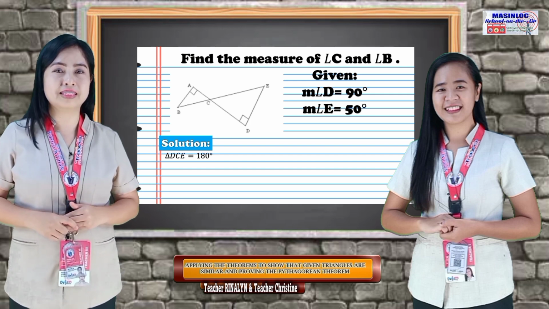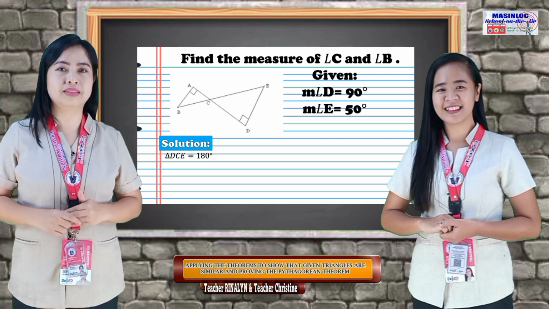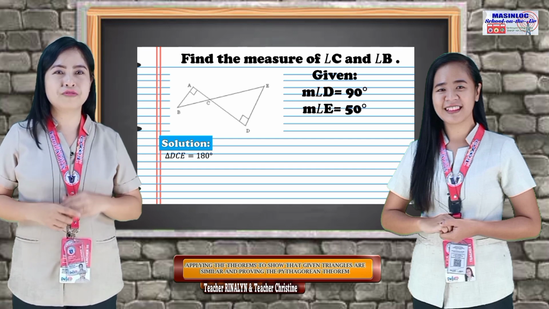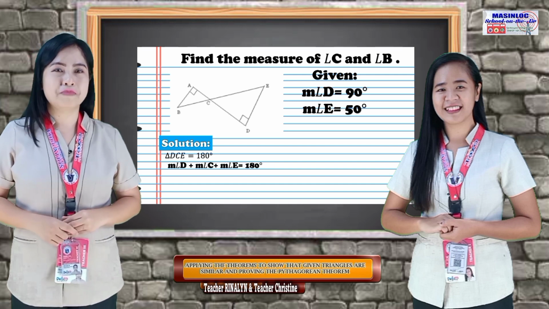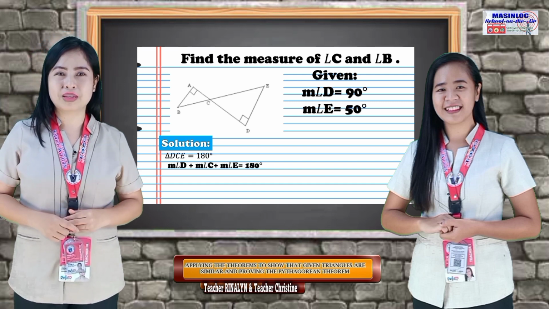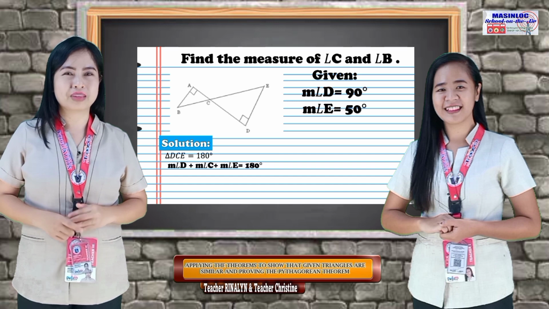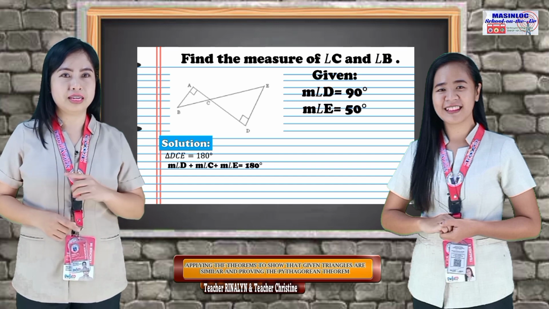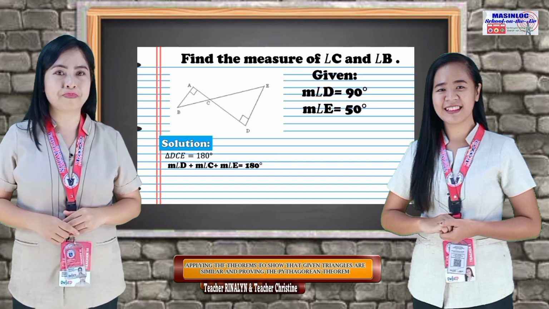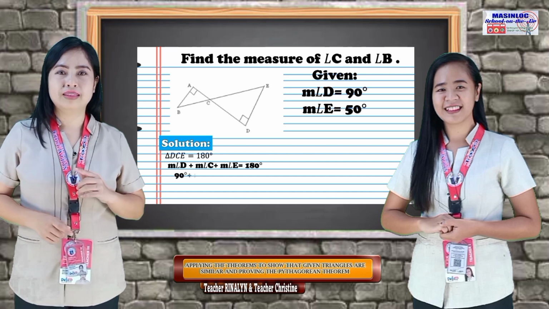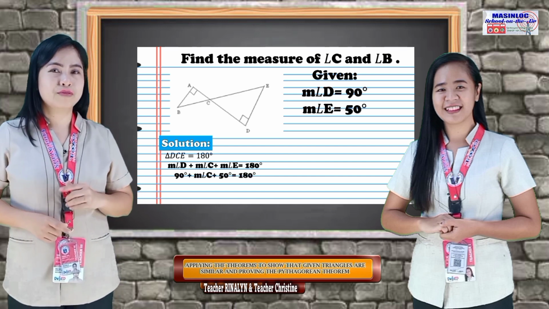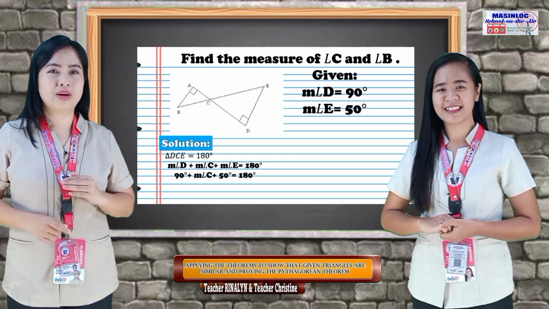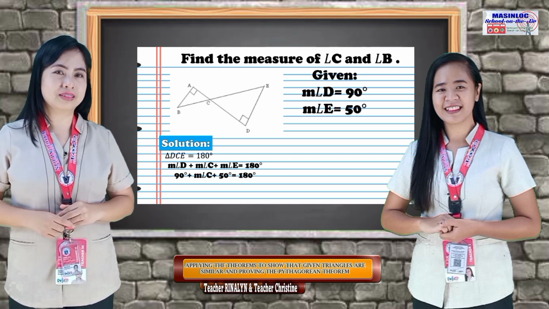Measure of triangle DCE is equal to 180 degrees. Measure of angle D plus measure of angle C plus measure of angle E equals 180 degrees. Let's substitute the given data to solve for angle C. Then, we will have 90 degrees plus measure of angle C plus 50 degrees equals 180 degrees.